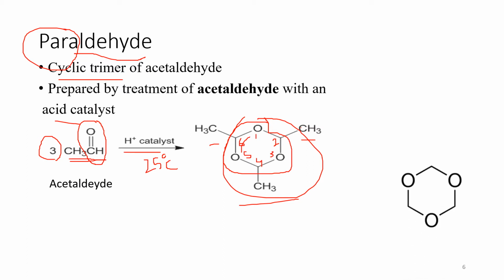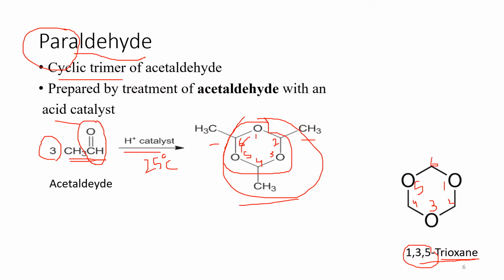Now you can see the same ring is there without the methyl groups. This ring is called 1,3-trioxane. Why is this 1,3-trioxane? You can see the oxygens are present at the 1, 3 and 5 positions, 1, 2, 3, 4, 5, 6.